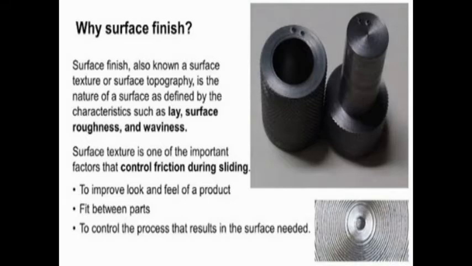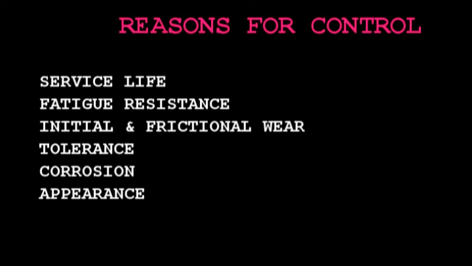What are the reasons for controlling the surface texture?